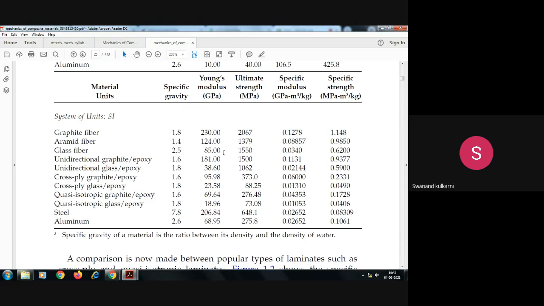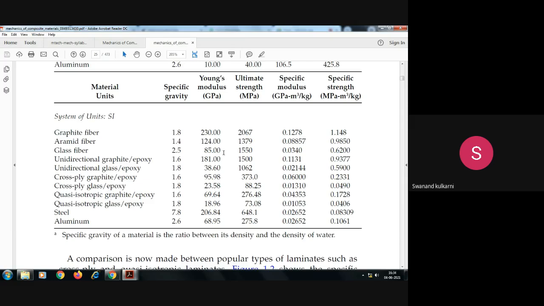with reference to aluminum or steel material in case of composite materials. As compared to aluminum, for unidirectional graphite epoxy, that strength is 1500. Is it okay? Means we can observe that the ultimate tensile strength is 5 times more in case of graphite epoxy as compared to aluminum, and near about 2.5 times that of steel.